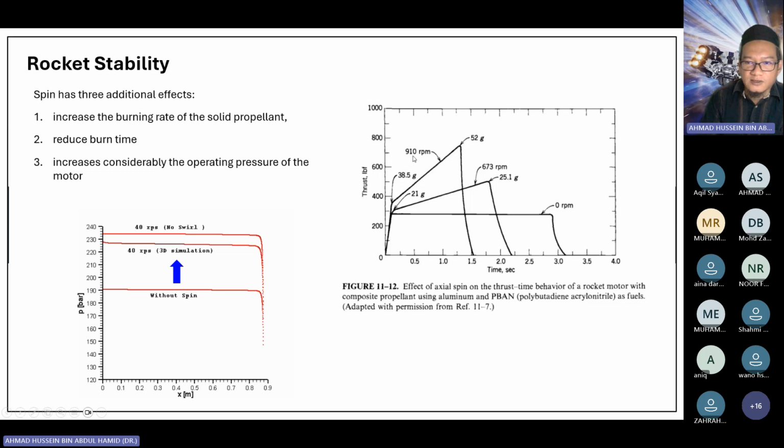So let's say if this is 0 RPM, meaning no spinning, the thrust time curve will look like this. But as you start to spin your rocket, the thrust time curve will look more progressive. It's a more progressive trend. Of course the burn time will reduce from around 3 seconds to 1.5 seconds if you spin it at 910 RPM. But the maximum thrust will increase significantly. So the rocket will accelerate faster.